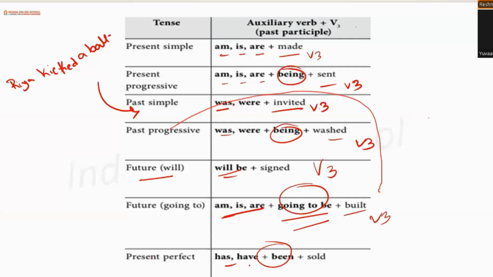Present perfect, have, has, we all know that normal present perfect has these auxiliary verbs with them, then been, and then the V3. Okay, so I am asking everybody to make sure you are familiar with this chart, because this is going to be the foundation of how you make sentences, be it active voice, passive voice, or a normal sentence based on tenses, so that we can avoid any kind of grammatical mistakes.